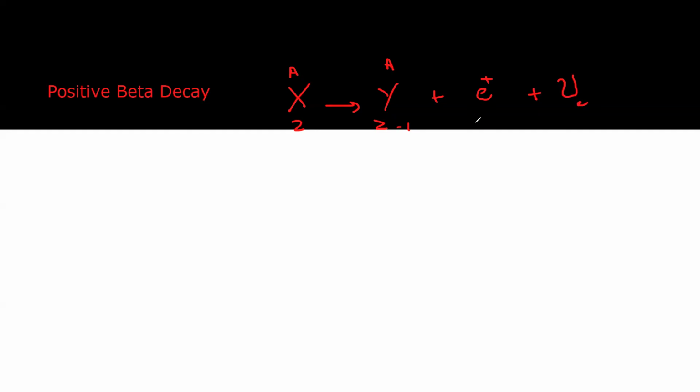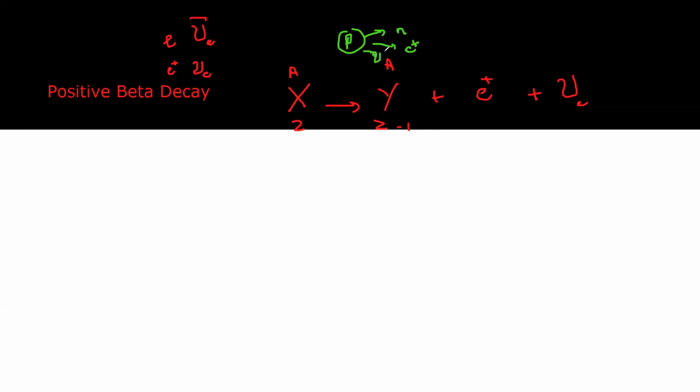But you're not going into detail on the conservation of lepton number right now. So we'll just consider that it is there. But just try to remember that when an electron is there, it will have an anti-electron neutrino. If a positron is there, then it will have an electron neutrino for lepton number conservation. Now, what happened in a positive beta decay? In a positive beta decay, a proton breaks down into a neutron, a positron and an electron neutrino.